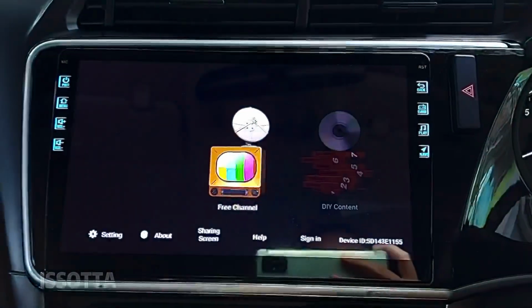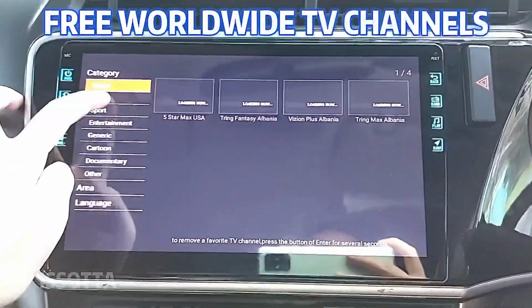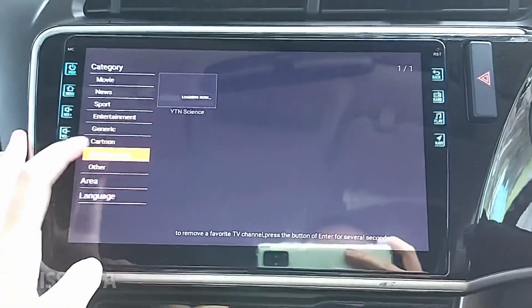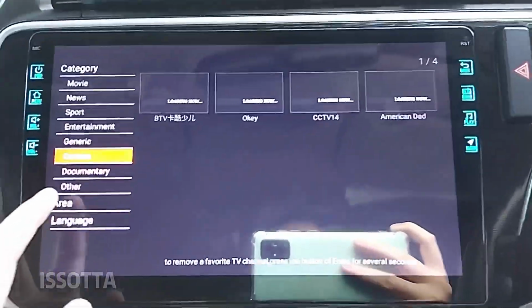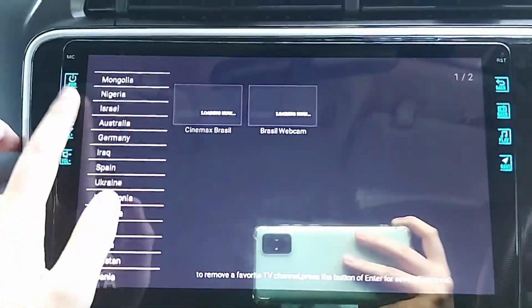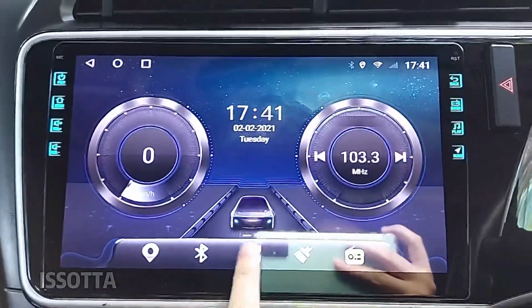And then this one you can watch worldwide TV channels. So got news, got sports, entertainment or cartoons for your kid also have. Okay, other countries also got, Australia, many countries you can watch. So this is all free.